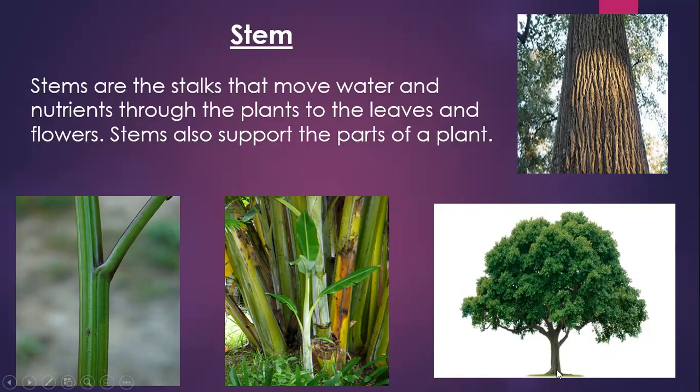This is the main part of the tree. Look, a tree. This is a small plant. Look, this is the stem of a small plant. It looks green here. These stems are green, but those of the tall trees are very old stems, you can say, so they become brown in color. It's wood. Wood comes from this part of the trees. So stems are also an important part of the plant.